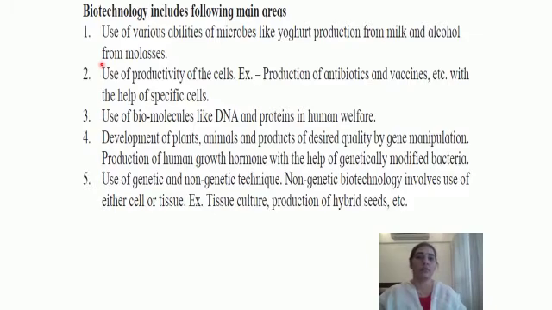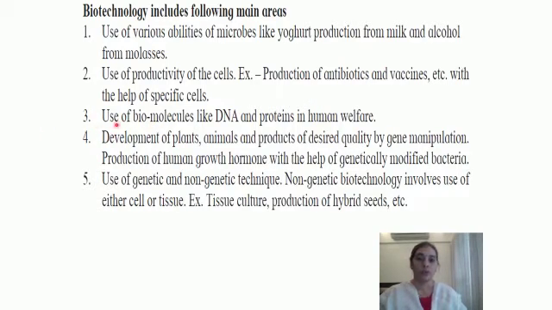from sugarcane. Use of productivity of the cells, for example production of antibiotics and vaccines etc. with the help of specific cells. So this is making use of biotechnological techniques, and we are preparing antibiotics and vaccines. We will be studying in this lesson also about it, but earlier we have even seen how microbes can be useful for production of antibiotics, that is various bacteria as well as fungi.